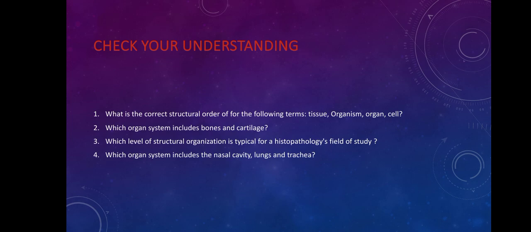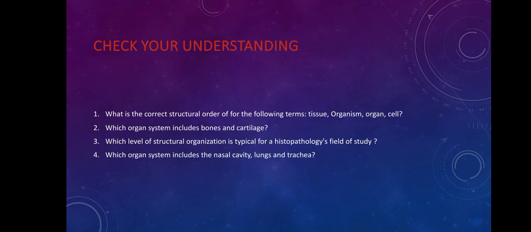Now, question number 2. Which organ system includes bones and cartilage? The skeletal system. Question number 3. Which level of structural organization is typical for a histopathologist field of study?